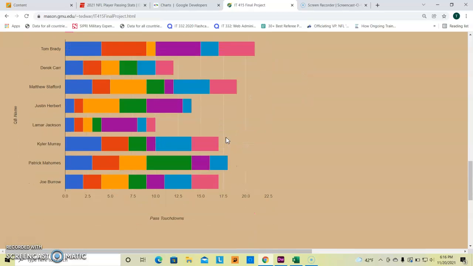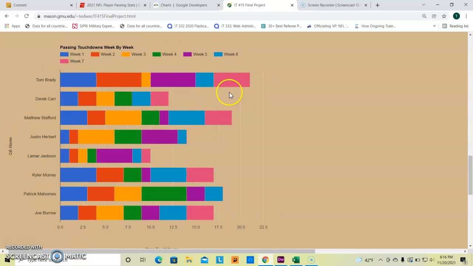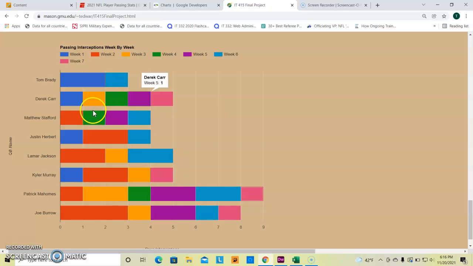And lastly, for the two bar charts, the touchdowns, the higher they are, the better the quarterback is doing this season. So Lamar Jackson is currently only getting basically around 1 to maybe 2 touchdowns a week. Not too good for a quarterback. But you have Tom Brady who's getting all the way up to 20 plus already in terms of just week 7 alone. That's very impressive. And the lower the interceptions are, the better actually. So you'd want them to be low. So this high amount already being at 9 in 7 weeks is very concerning. And low ones such as Tom Brady, who's currently the MVP favorite, most valuable player, only has 3. Very good.